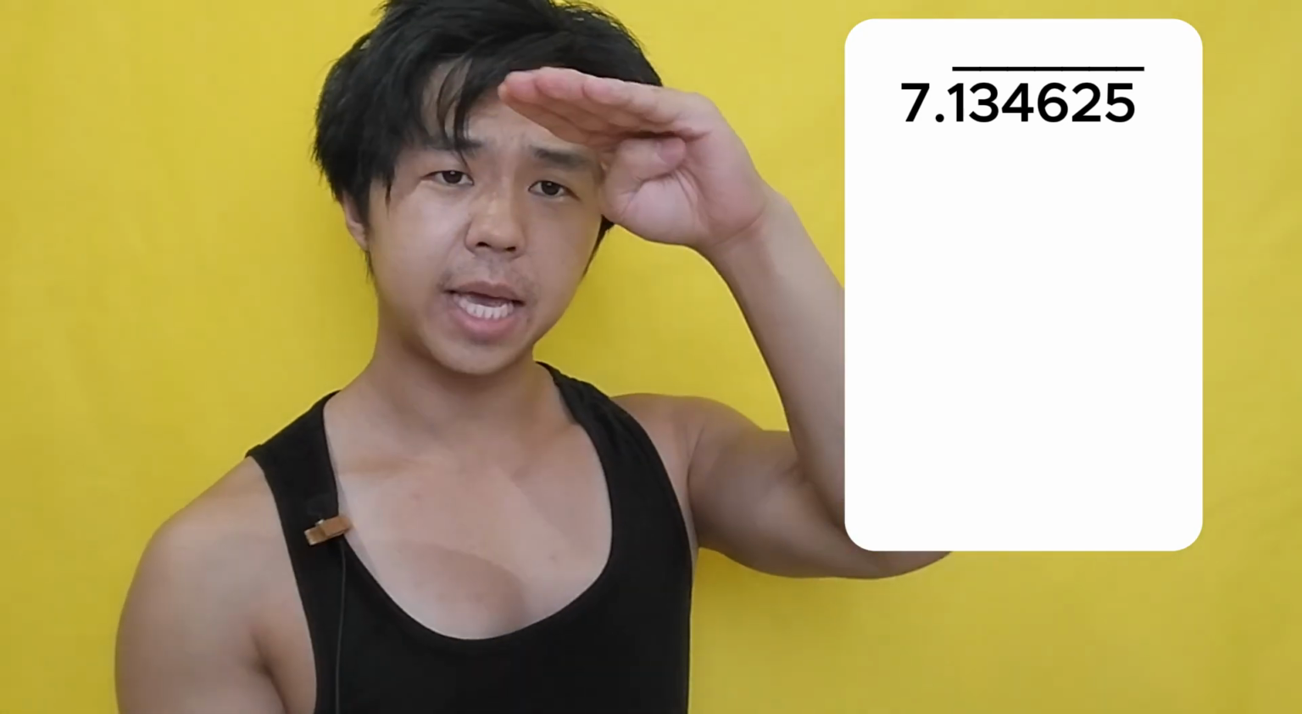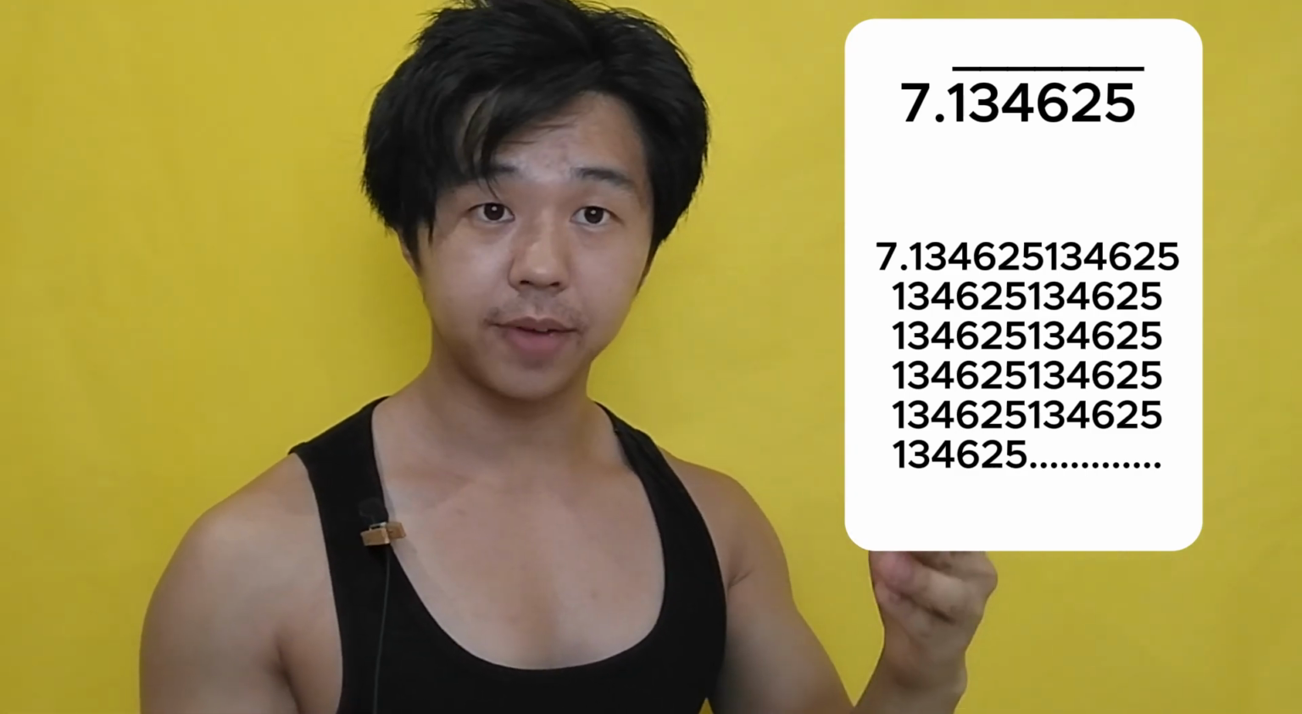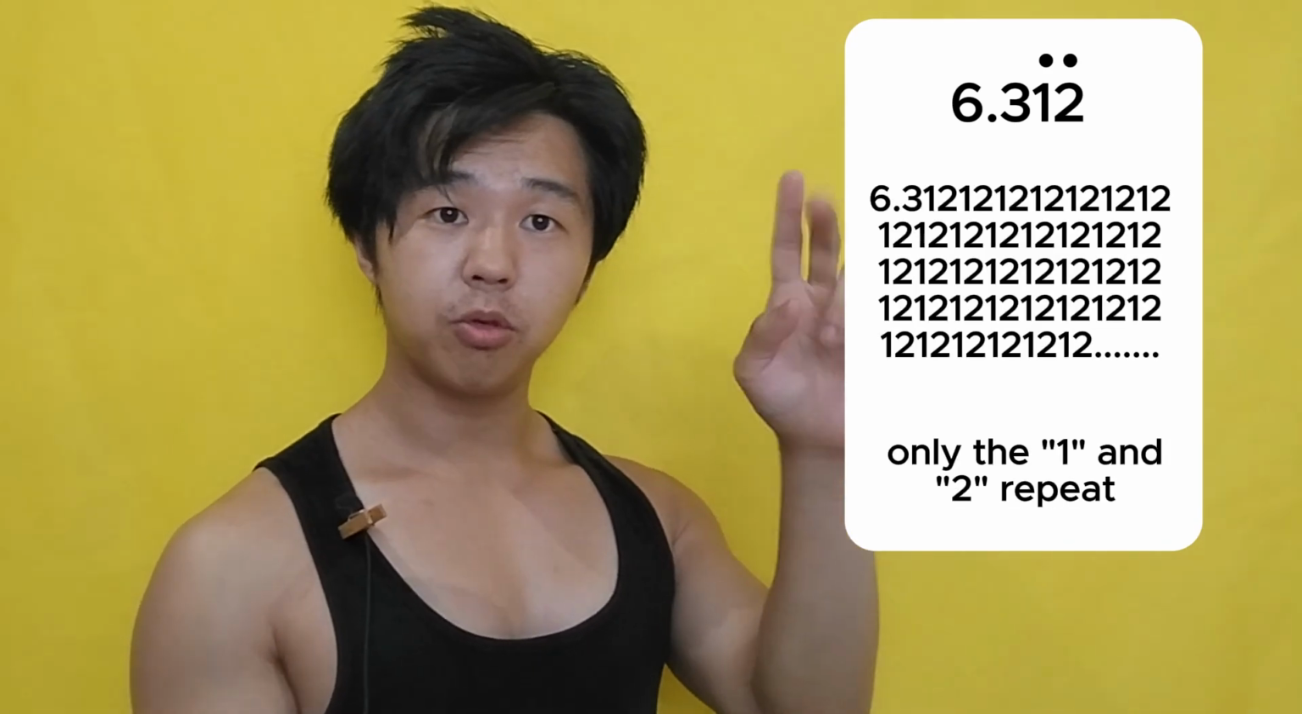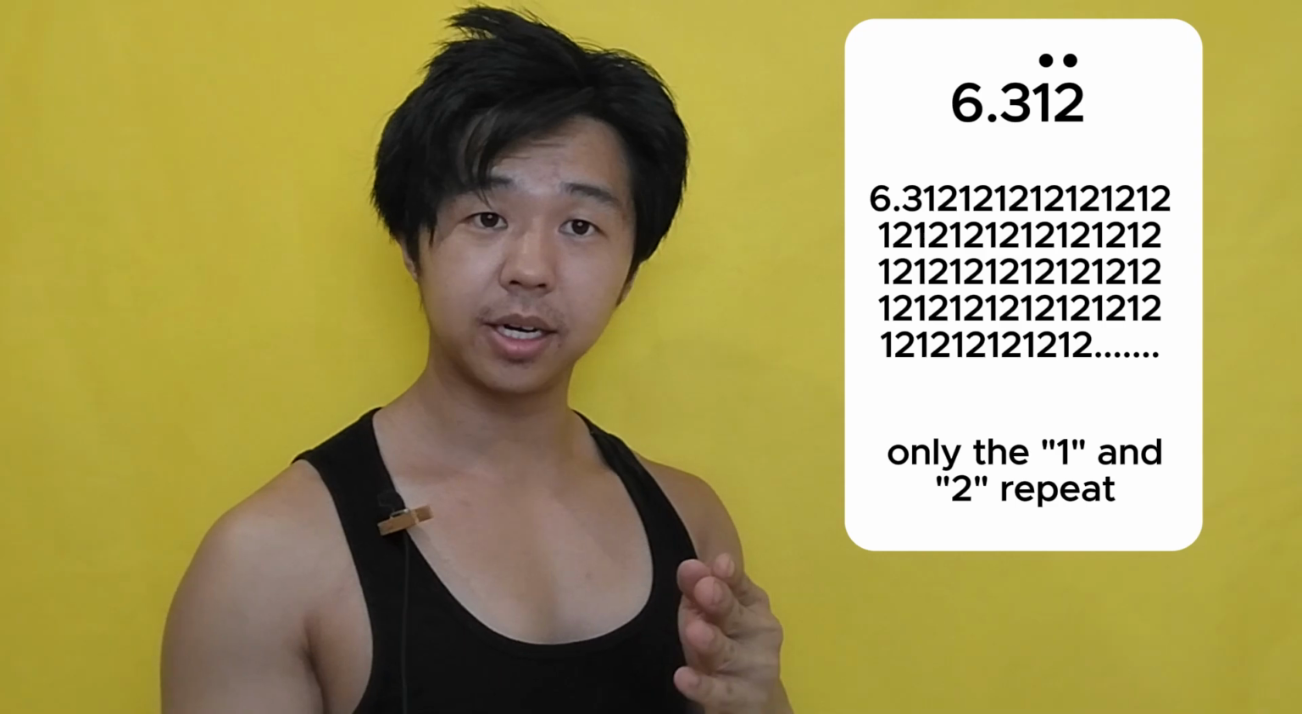7.134625 with a bar above the decimal values. That bar means that the decimal values are recurring or they are repeating. And if the decimal values are repeating, then it is rational. Remember, recurring or repeating decimal values mean that it is a rational number. 6.312 with a dot above the 1 and a dot above the 2. This means that the 1 and 2 are repeating. Repeating numbers, it is rational.